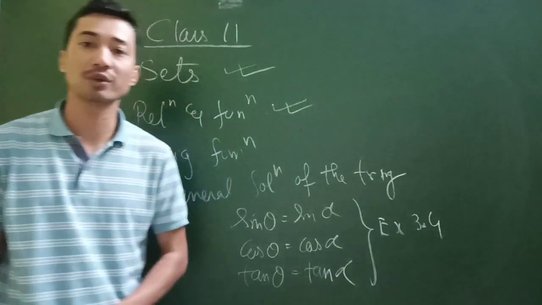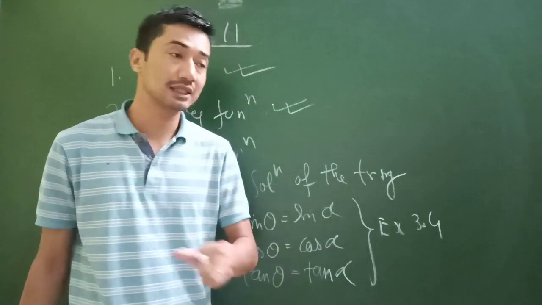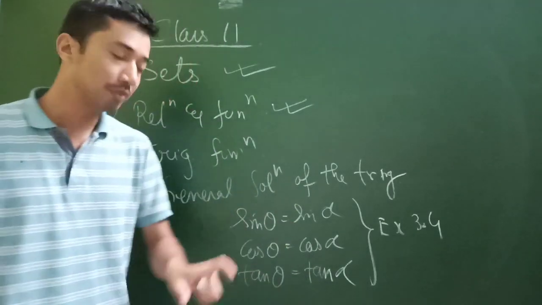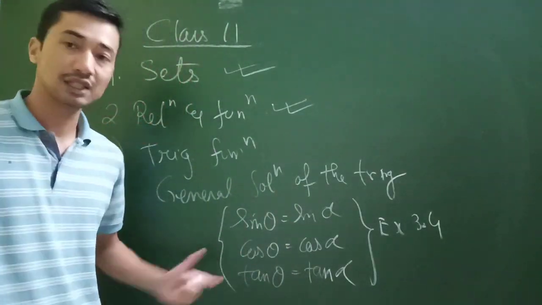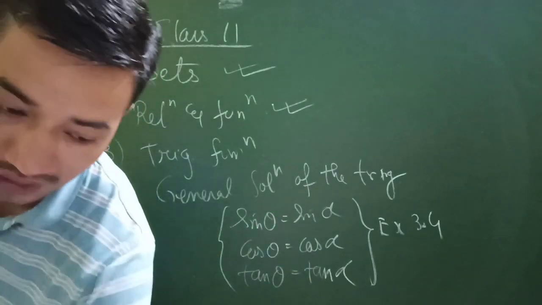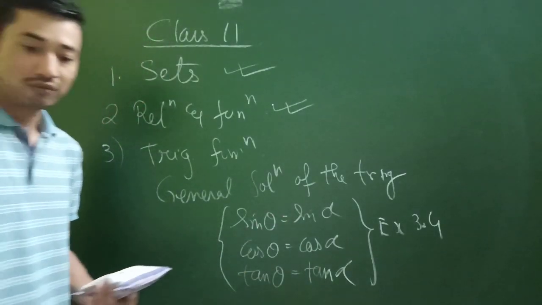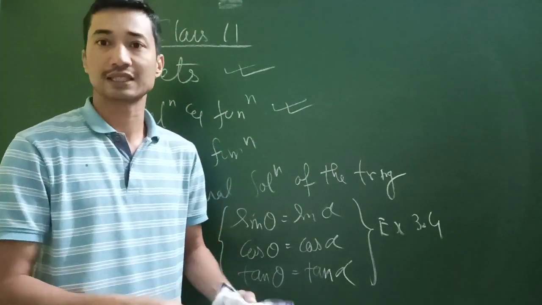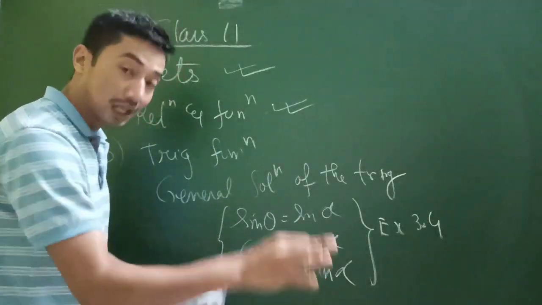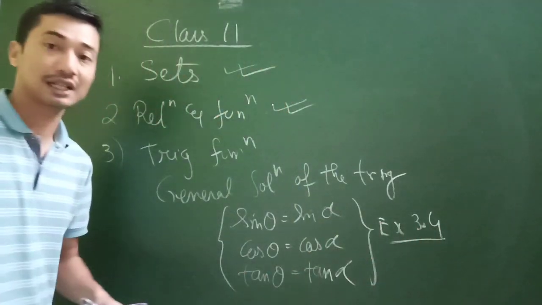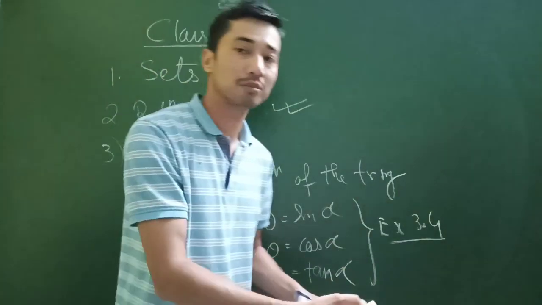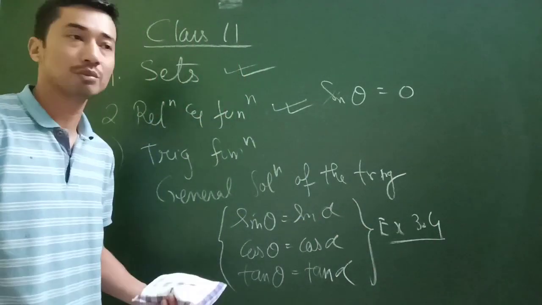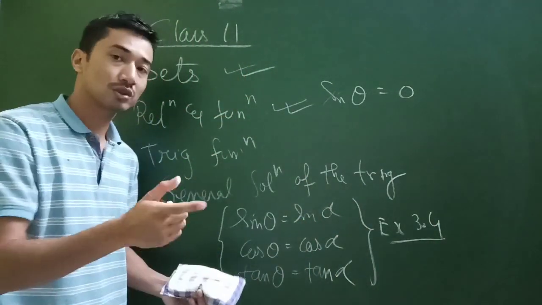It's from exercise 3.4, but it doesn't mean that the entire exercise has to be removed, okay? Absolutely not. Only those questions based on these three concepts, sin theta equal to sin alpha, cos theta equal to cos alpha, tan theta equal to tan alpha, will not be used, or you don't need to study them, at least for this examination, for this academic year. Again, I repeat, not the entire exercise 3.4, because there are many problems based on sin theta equal to 0, cos theta equal to 0. We have the principal solutions also. Those of course you will study.